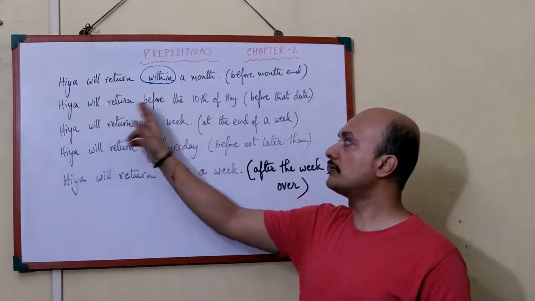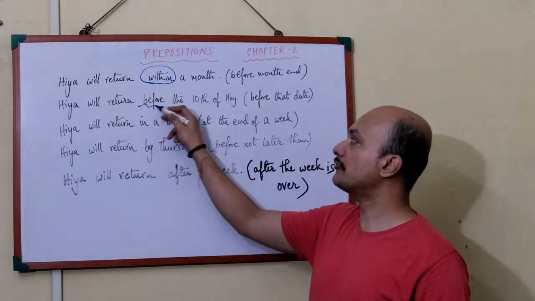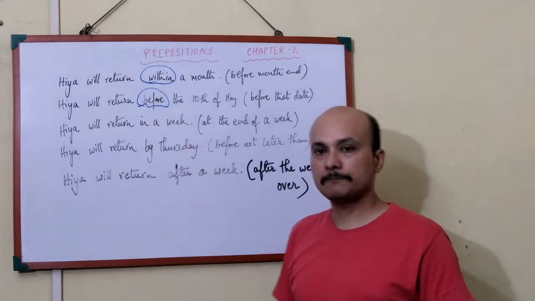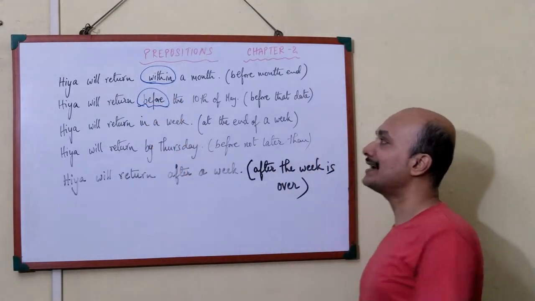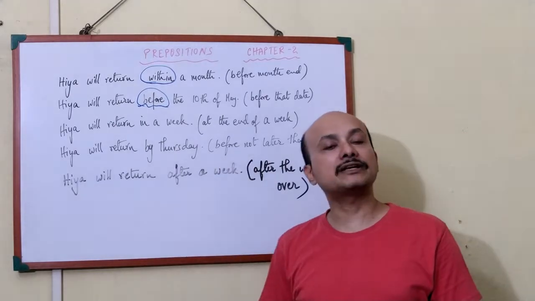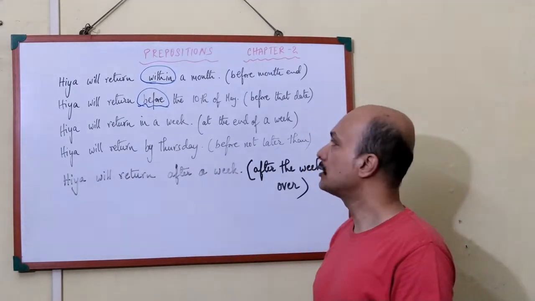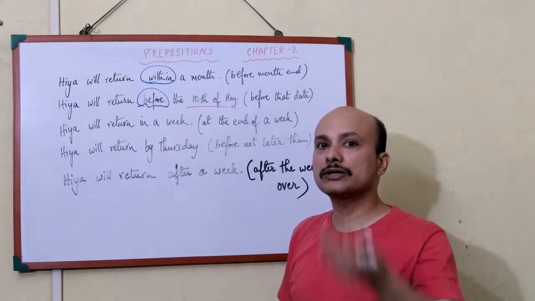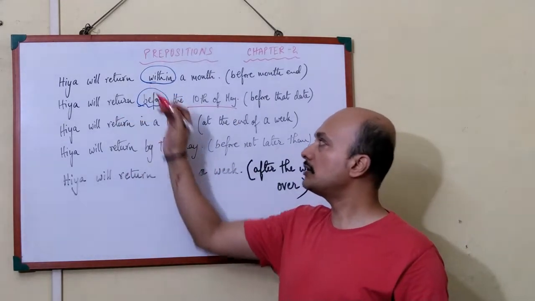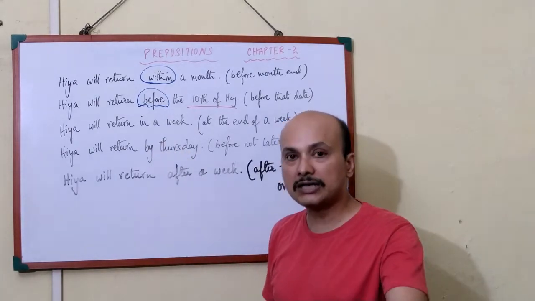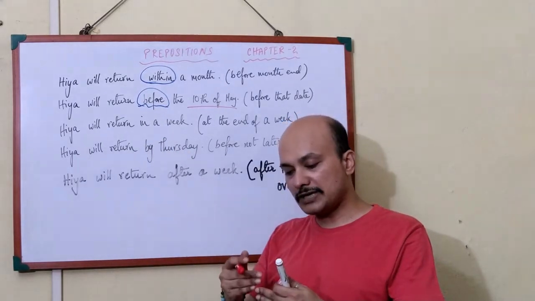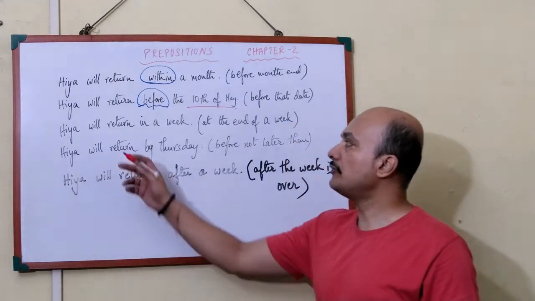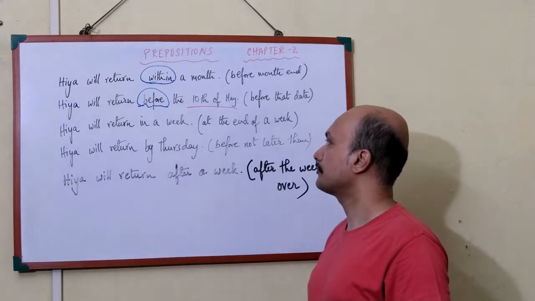Next, Hia will return before the 10th of May. What does it mean? Before that date. Before this date of the 10th of May, she is going to return. So, Hia will return before the 10th of May. Before the 10th of May is over, she is going to return. Understood?